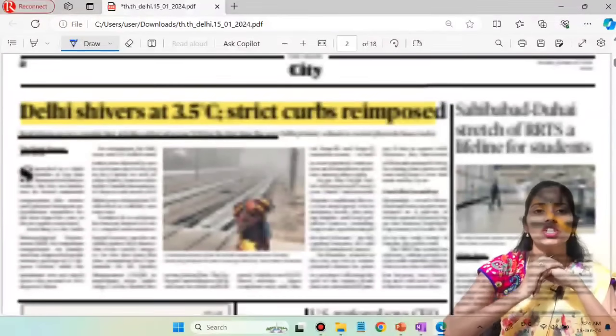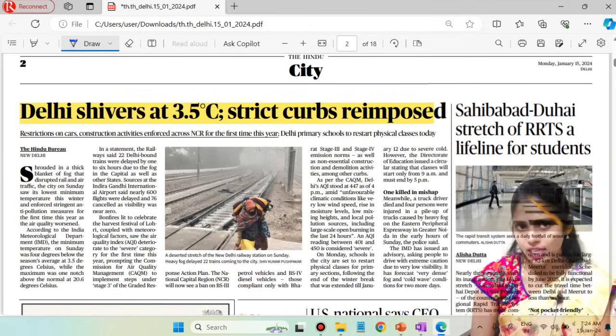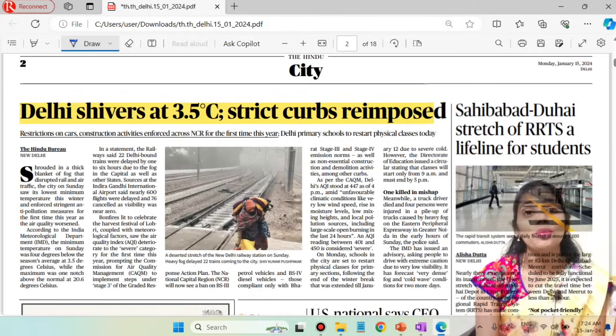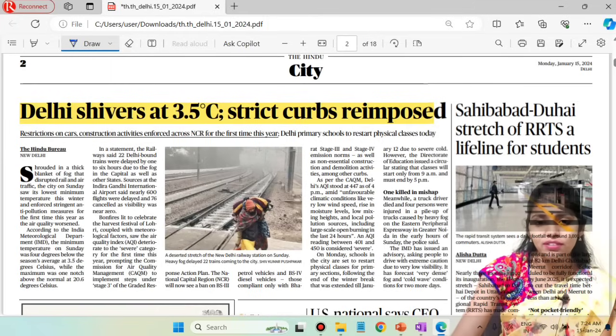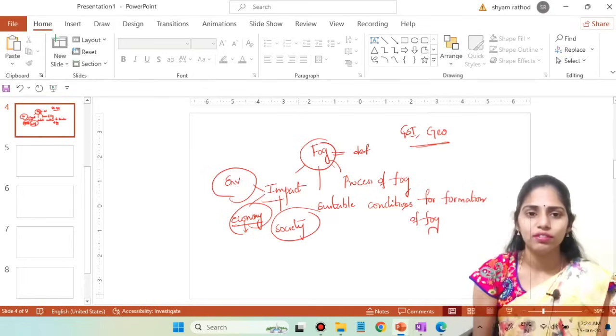Next topic is Delhi shivers at 3.5 degrees centigrade, strict curbs reimposed. So this topic is talking about extreme cold weather in Delhi region. So please let me know how many of you are staying in Delhi and how many of you are experiencing this cold wave. So this topic is important from cold wave point of view.